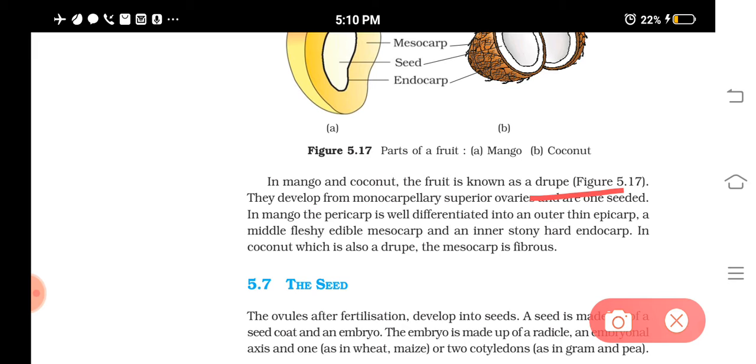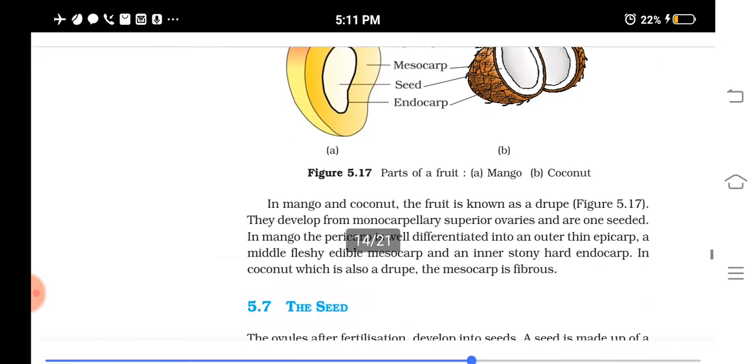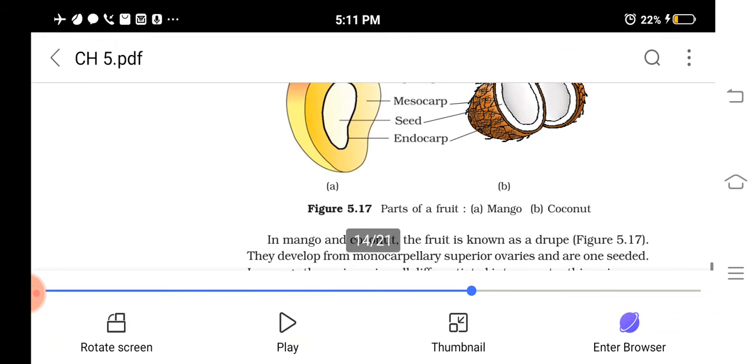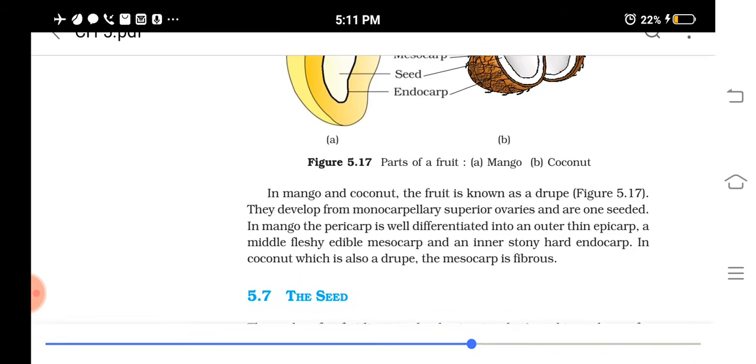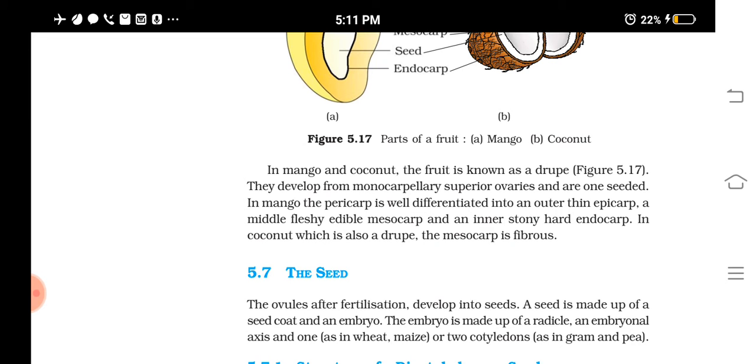So drupe is a kind of fruit that is developed from a monocarpellary superior ovary, and they are having only one seed. So in mango the pericarp is distinguished into epicarp, then fleshy middle mesocarp, and inner stony hard endocarp, that you can see just near to the seed. And in coconut the mesocarp is fibrous. And then we are going to study about the seeds.